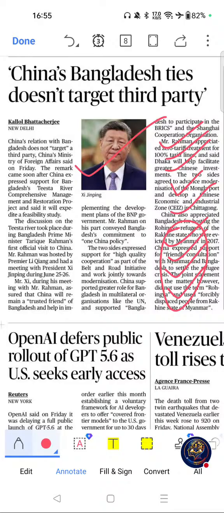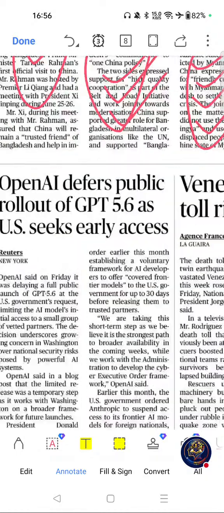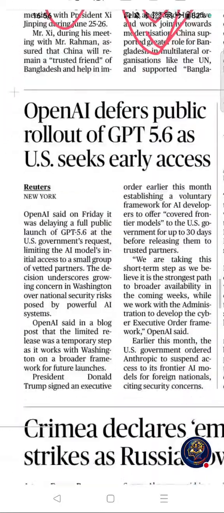Now move on to key themes related to this article: Bangladesh, Belt and Road Initiative, Bay of Bengal, Neighborhood First, and BIMSTEC. These are the key themes, and possible question areas are BIMSTEC, BRI, Bay of Bengal, and India-Bangladesh border. These are the possible question areas related to this article. Now move on to next important article from this page, was this one.